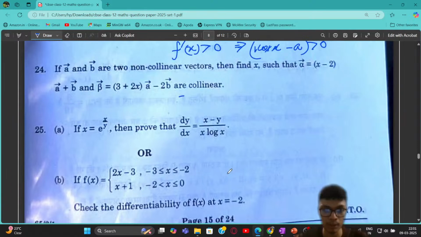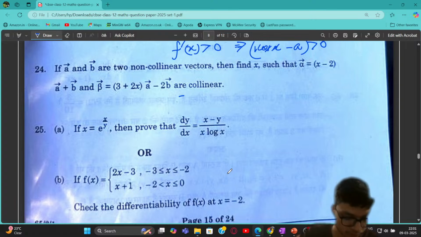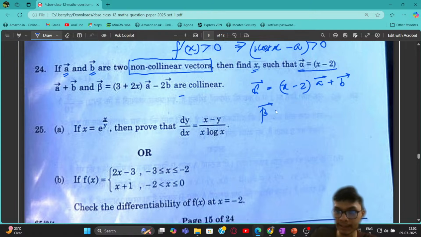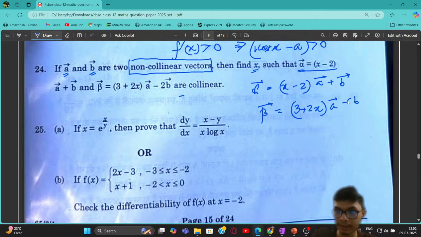The next problem is about the collinearity concept. We will discuss questions on the collinearity condition. The problem says that a vector and b vector are two non-collinear vectors. I have to find x such that our alpha vector is (x minus 2) times a vector plus b vector, and our beta vector is (3 plus 2x) times a vector plus minus 2 times b vector.